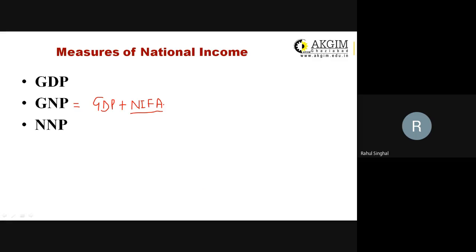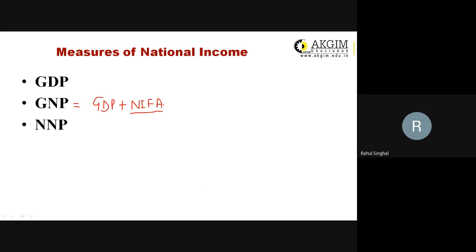In NIFA, we are adding income earned by Indian nationals outside India to GDP, and we extract from the GDP the income earned by foreign entities in India, since that is already a part of GDP. So we are excluding it from the GDP.